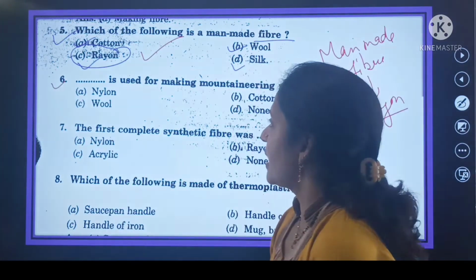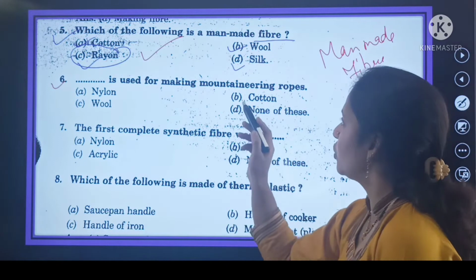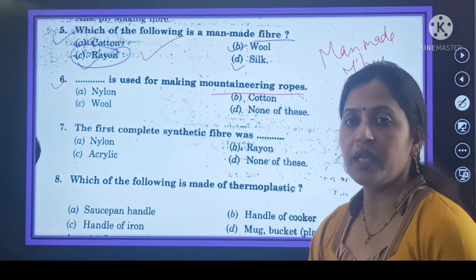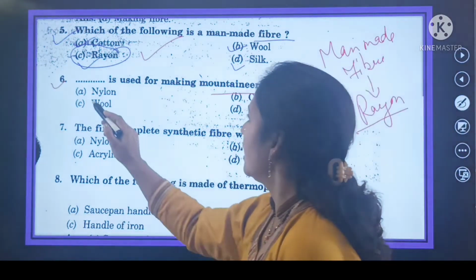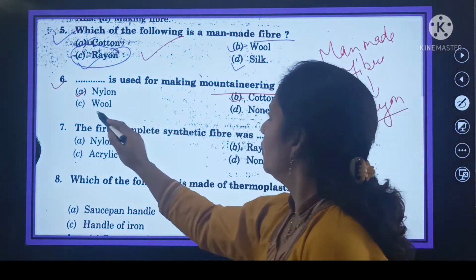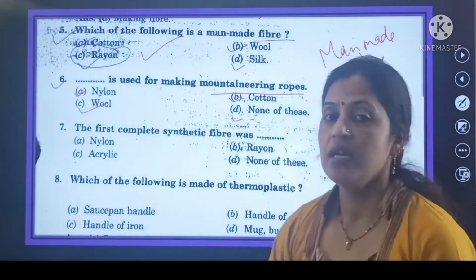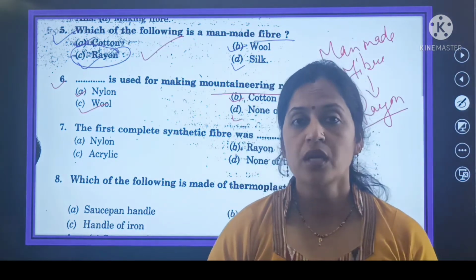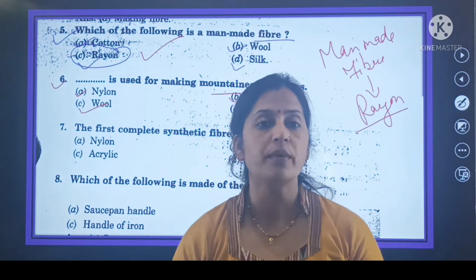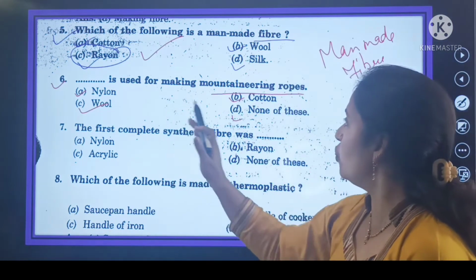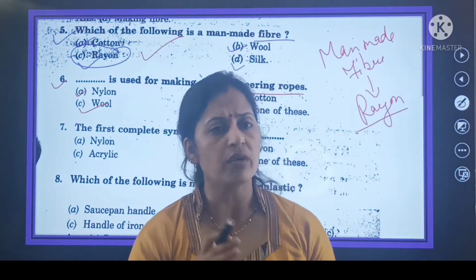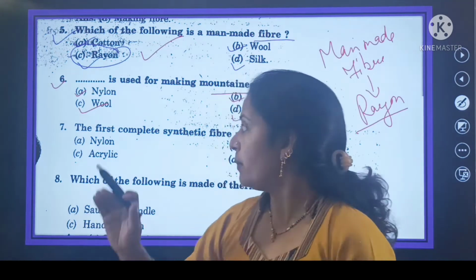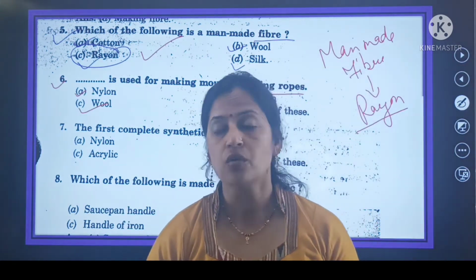Now next is your question number 6. Dash is used for making mountaineering ropes. Options are A nylon, B cotton, C wool, and D none of these. So dash is used for making mountaineering ropes. कौन है इनमें से जो mountaineering ropes को बनाने के काम आता है? तो बेटे wool, cotton जो है, these are the natural fibers because these are obtained from the natural resources such as natural plantation. So by these we can't make the mountaineering ropes.